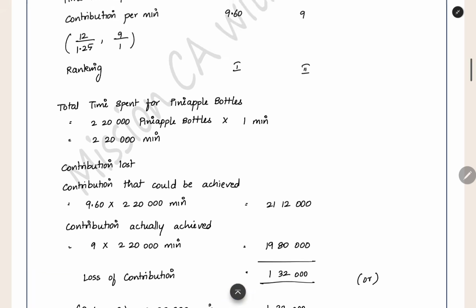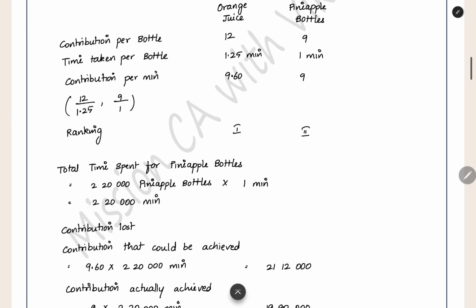Or else you can find it in another method also. When investing 1 minute, we lost contribution of 0.60, so the difference between these two. And then we invested 2,20,000 minutes.